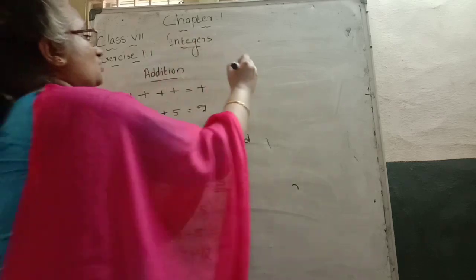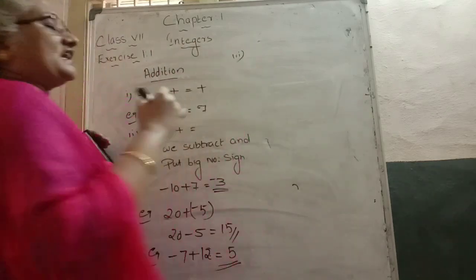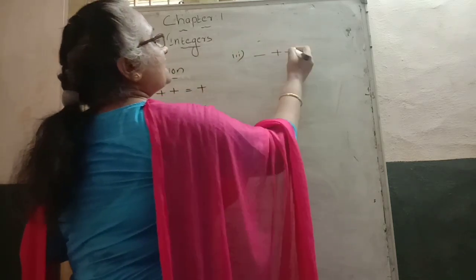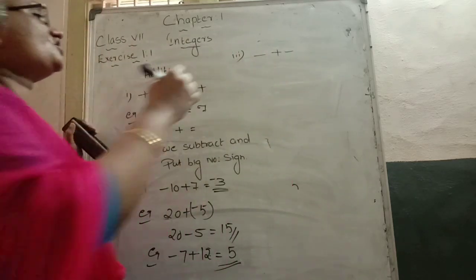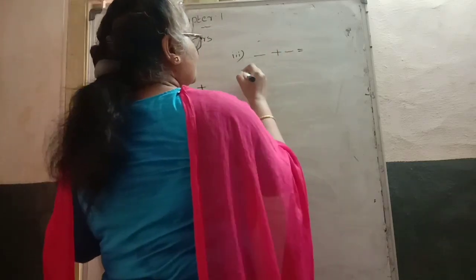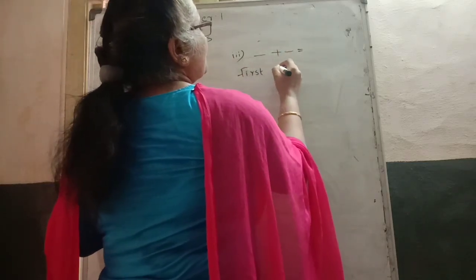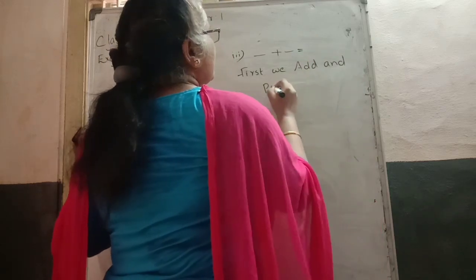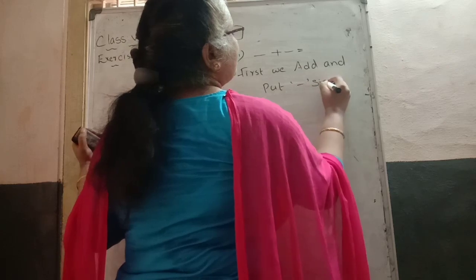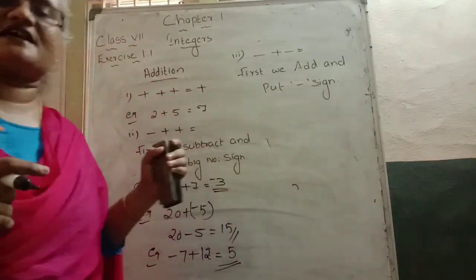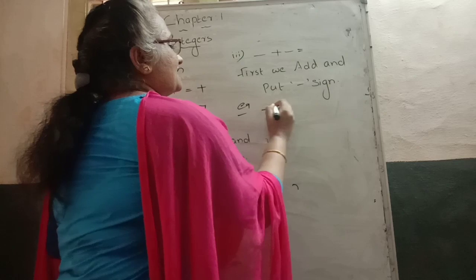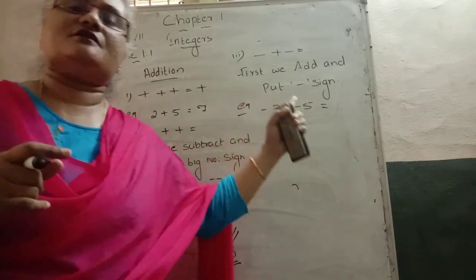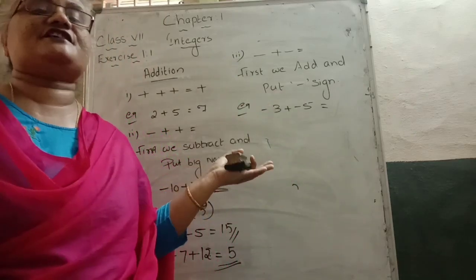Then one more rule, a third rule for the addition case. This third rule says that if both are negative numbers, first we add and put a minus sign. Adding them, afterwards we keep the minus sign. Example: minus 3 plus minus 5. 3 is a negative integer, 5 is a negative integer, both are negative.